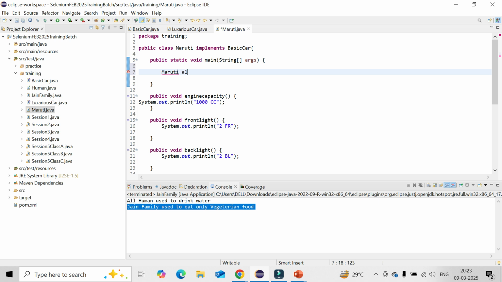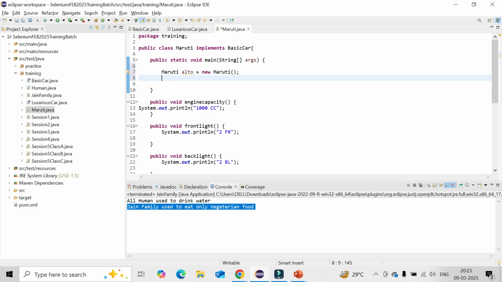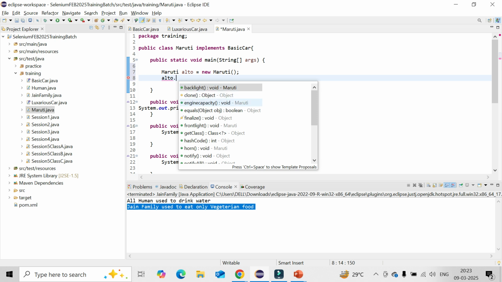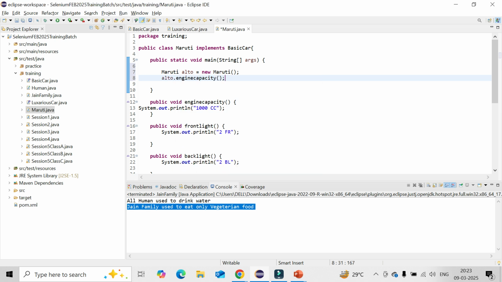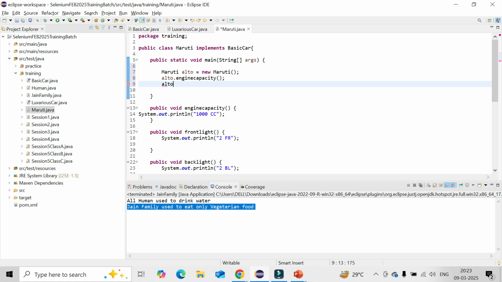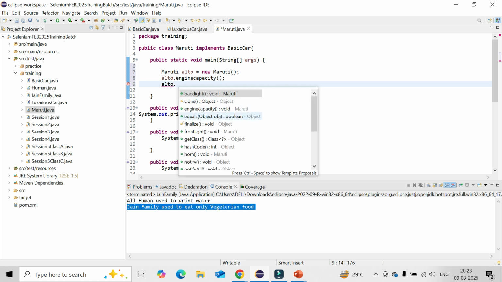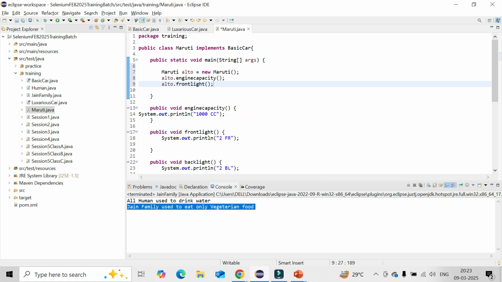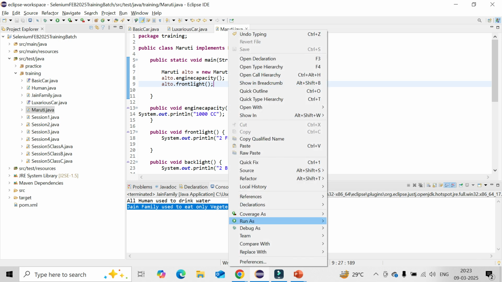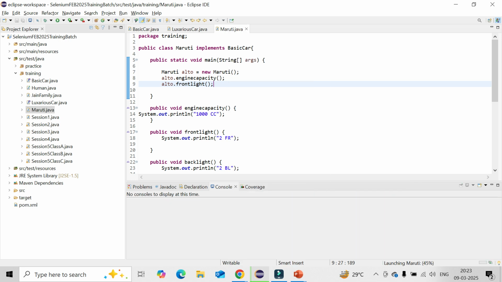Alto, right? Yeah, Alto. So that is the object, equal to in the real time. Okay. Now I can call it whatever way I can, in number of ways. Back light, front light, everything will be coming. So you can have all the things. You can call it based on your requirement. That is the way you can call it. You have defined, now you can call it.